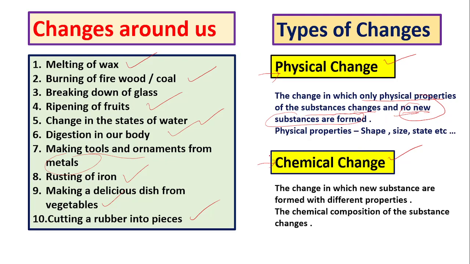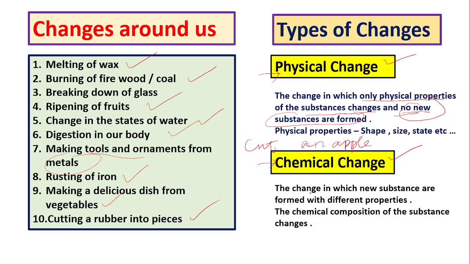Suppose you cut an apple into several pieces. Then no new substances are formed. Each piece also belongs to the apple, so no new substances are formed.